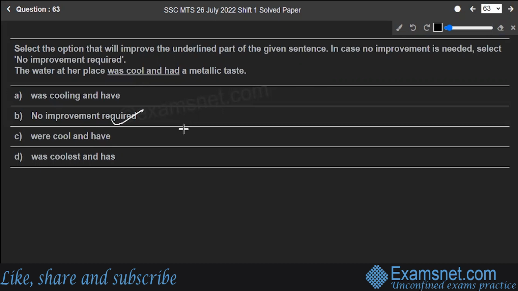It's absolutely correct. The sentence is written in the past tense. We use was for singular subjects and were for plural subjects, which has been exactly used over here. Also, the first sentence is in the past form, the water at her place was cool, and the second sentence is also in the past, had. So was and had both talk about the past form. The water over here is singular, and hence we will use was only. So everything falls perfectly into place and no improvement is required. Option B is the correct answer.